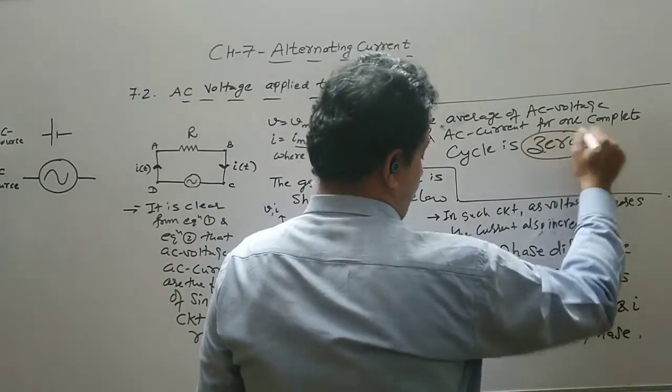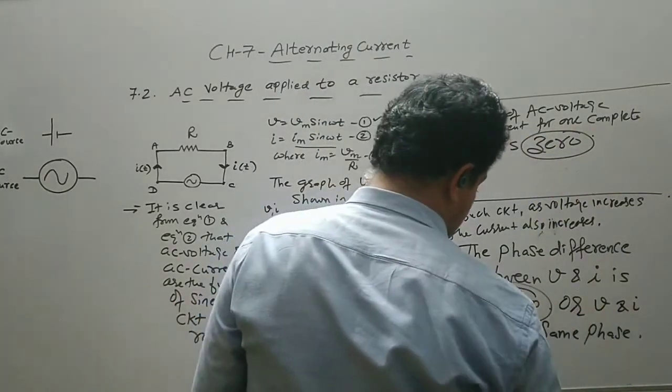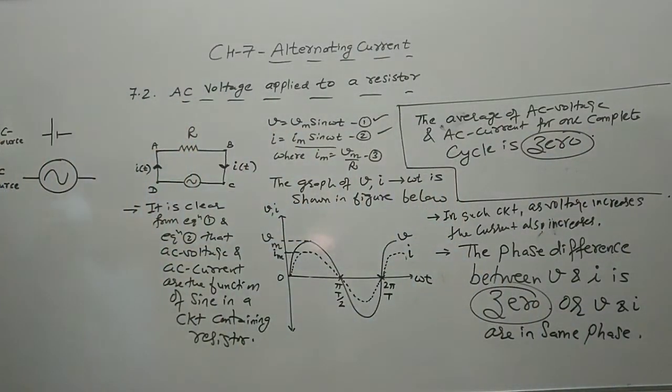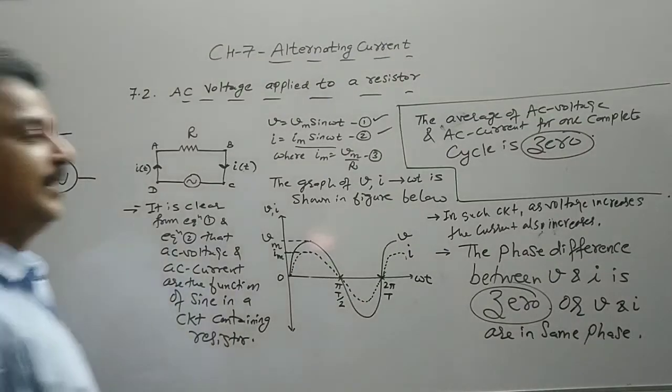Again, you have to remember this. The phase difference is 0, and the average of AC voltage and AC current for one complete cycle comes out to be 0.